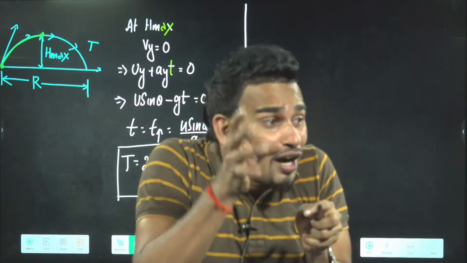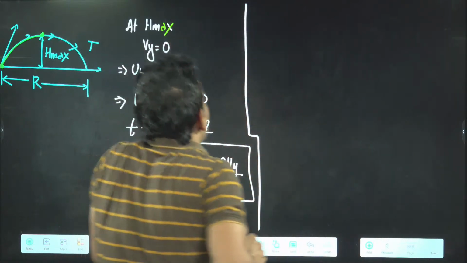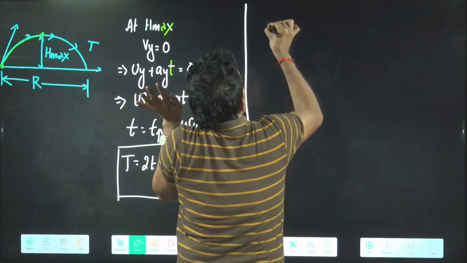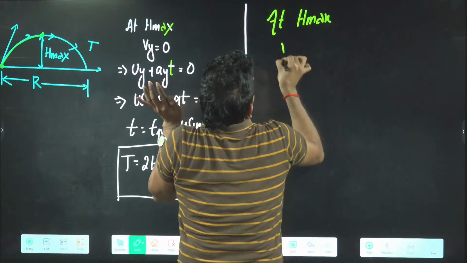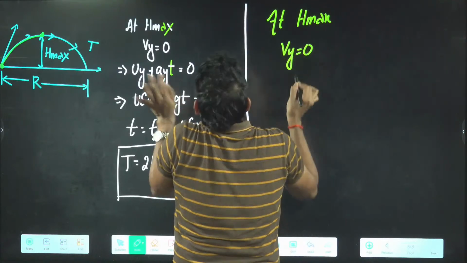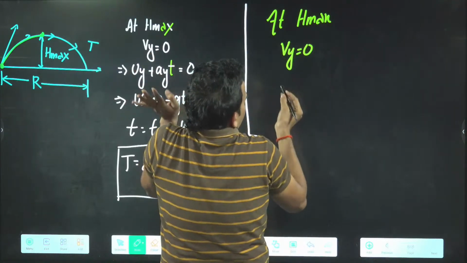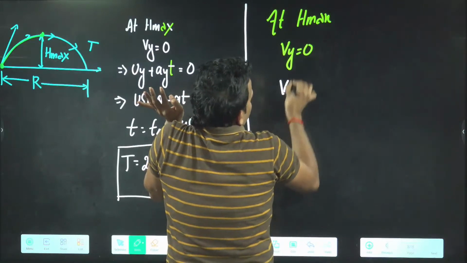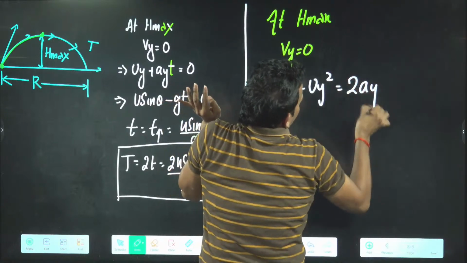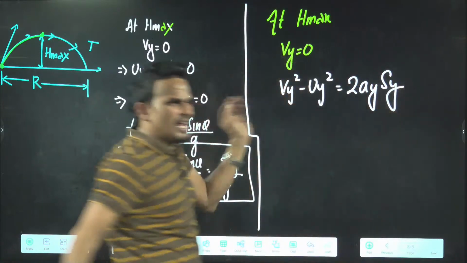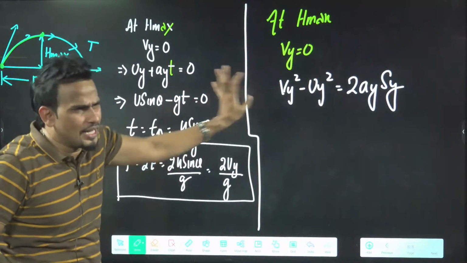You can use the third equation of motion. At H max we know Vy is 0. So Vy square minus Uy square will be equal to 2 Ay into Sy. Same third equation, I'm writing it for the y-axis.